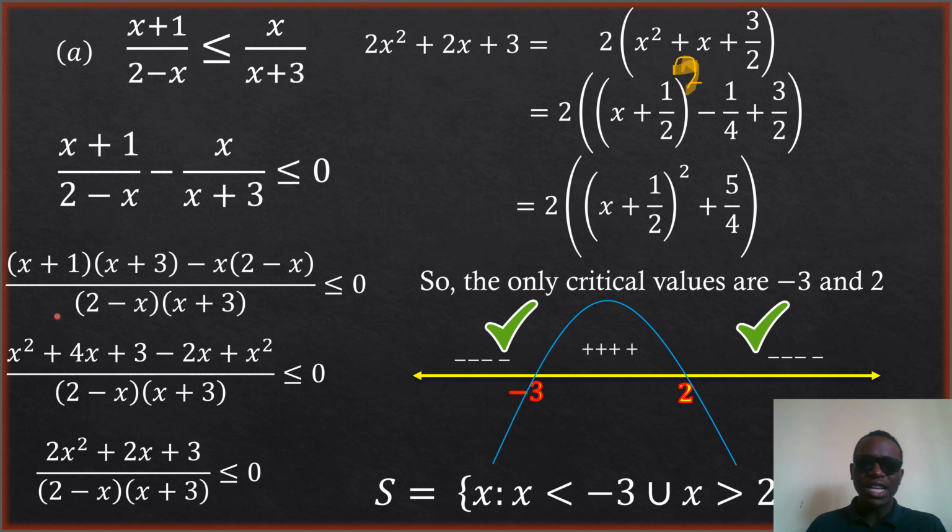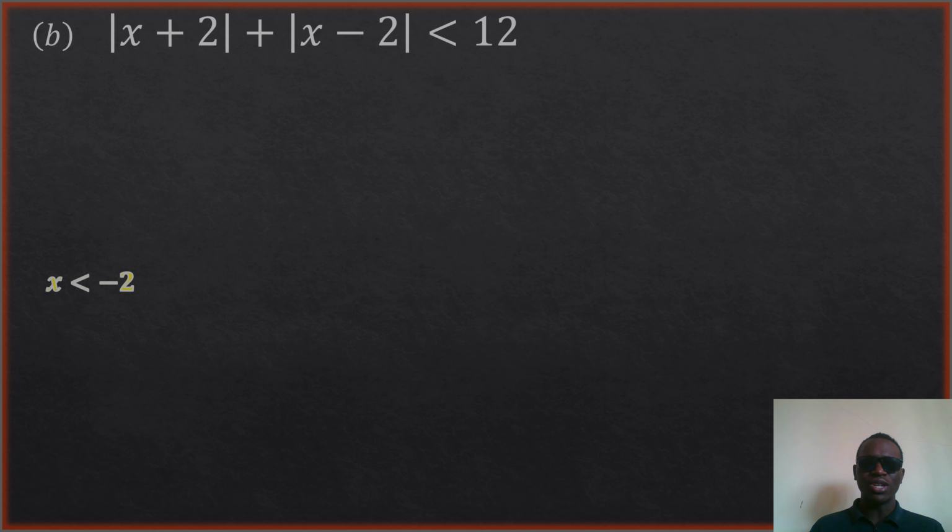Hope you enjoy it. Now let's look at the B part of the problem, which is the most interesting. The question, as you can see there, it looks beautiful, and to some students it traumatizes their brain once they see something like this. They have been used to solving one inequality less than a number. Now that we have two absolute value inequalities added together, and then it's less than a certain real number, they just look at the question and they are like, how do we even start?